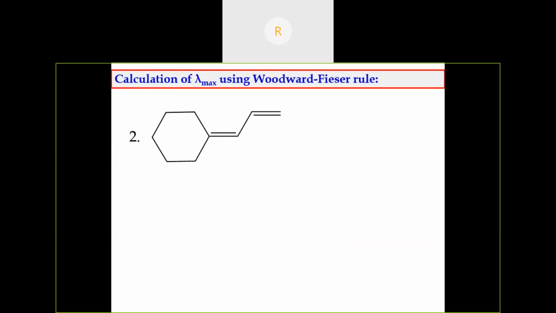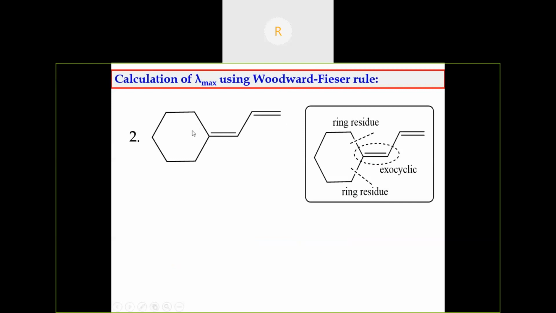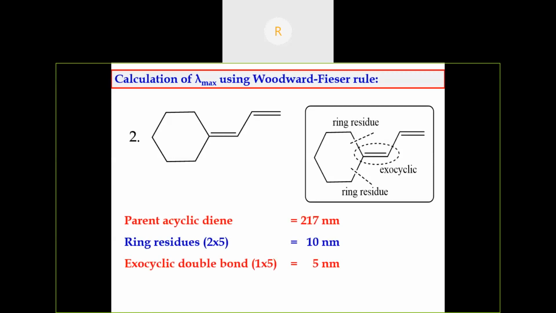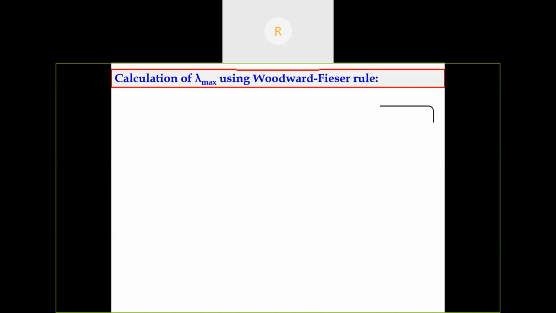Then another example here. This is also an acyclic diene. We should not consider this cyclic. The conjugation is only in the acyclic part. So we have to look into any alkyl substituents or ring residues there. See, this is a ring residue. So two ring residues are there. We have to consider the exocyclic double bond. Sitting inside this ring, see, this is an exocyclic double bond. So one exocyclic double bond. The parent base value is 270 nanometer. Two ring residues, so 2 into 5, 10 nanometer. Exocyclic double bond, 1 into 5 nanometer. So lambda max is 232 nanometer for the given compound.